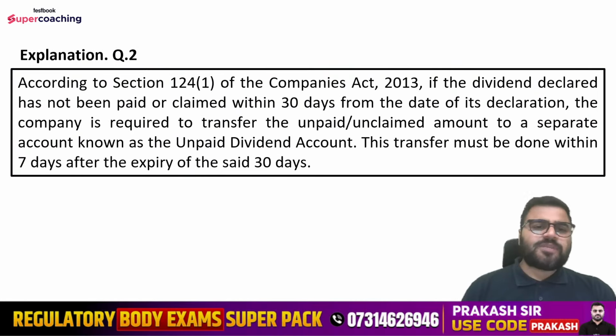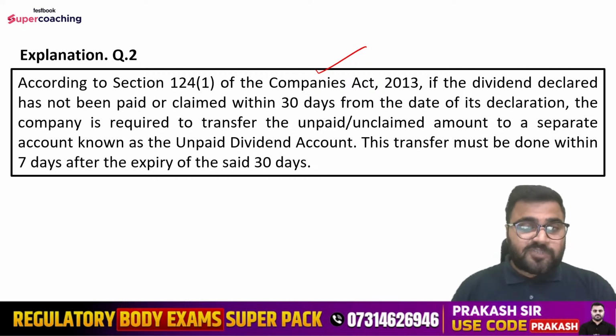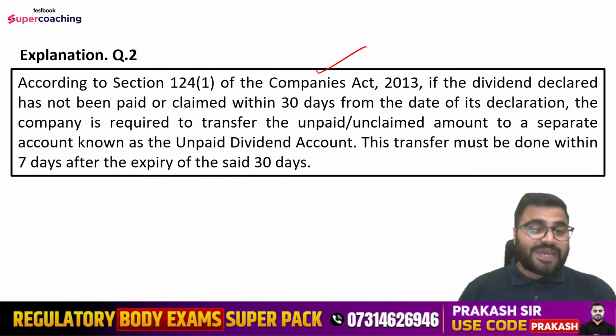So as per section 124 subsection 1 of the Companies Act 2013, if the dividend declared has not been paid or claimed within 30 days from the date of its declaration, the company is required to transfer the unpaid unclaimed amount to a separate account known as the unpaid dividend account, and this transfer must be done within 7 days after the expiry of the said 30 days, right?